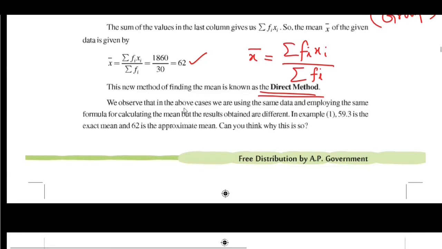We observe that in the above cases we are using same data and employing the same formula for calculating the mean, but the results obtained are different.